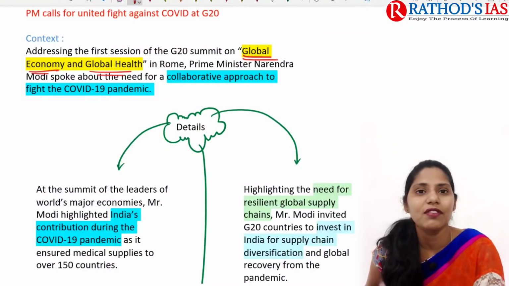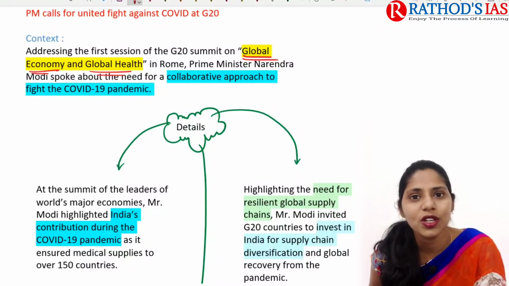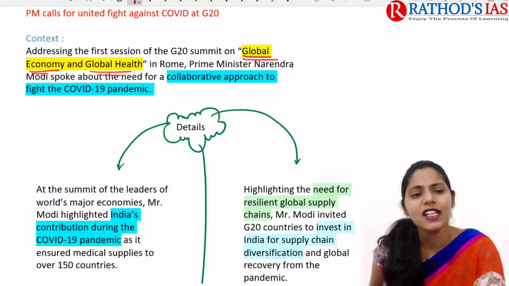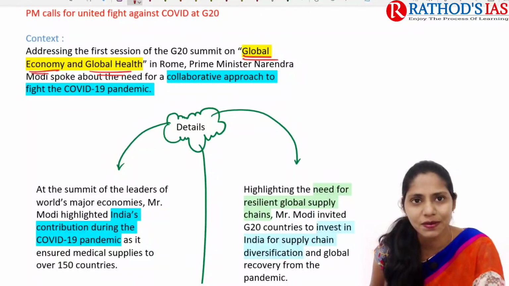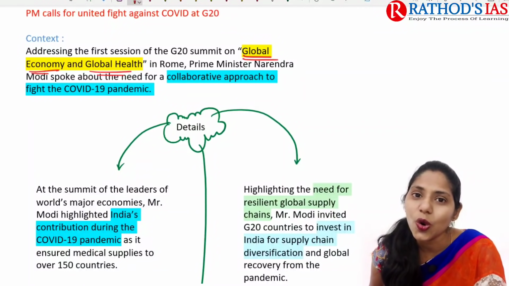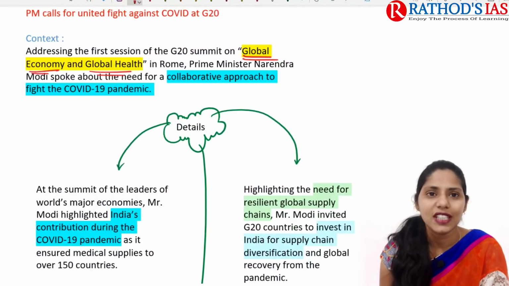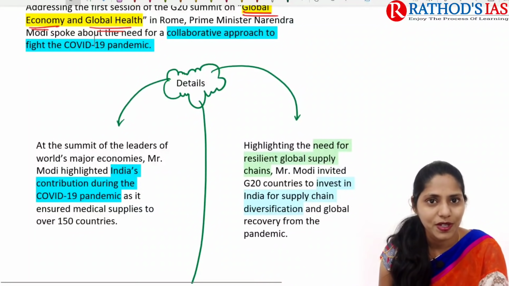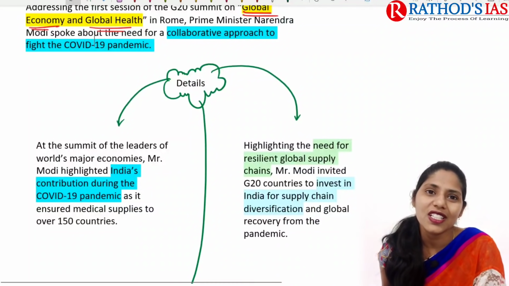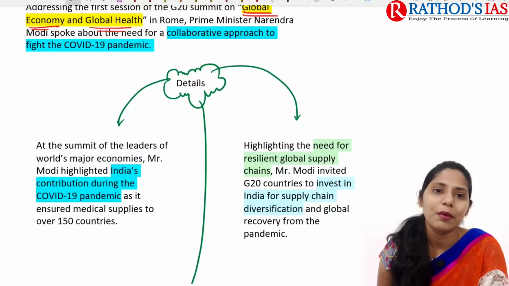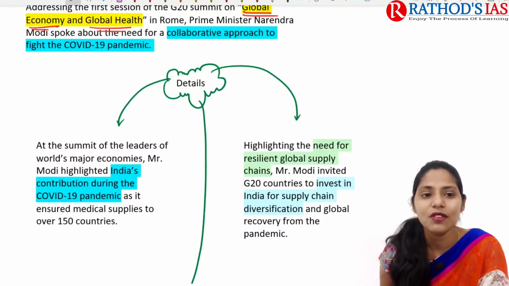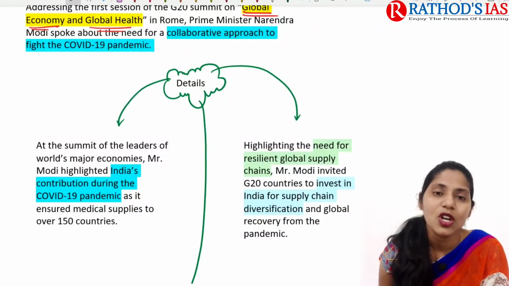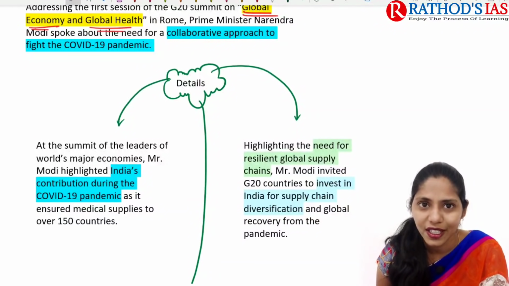If you are preparing for state service examinations, you can get a question like, where was the G20 summit session on global economy and global health held? It is nothing but Rome, right? In this context, our Prime Minister spoke about the need for a collaborative approach to fight against this COVID-19 pandemic.